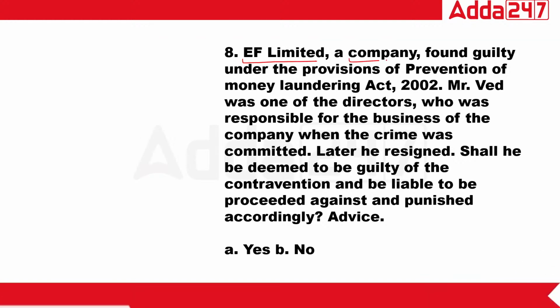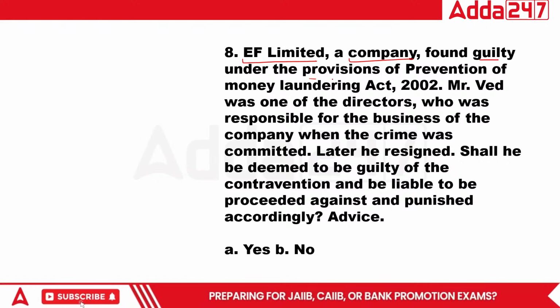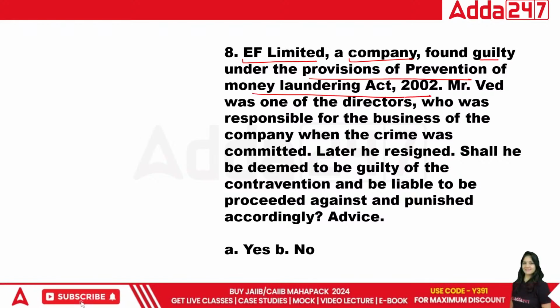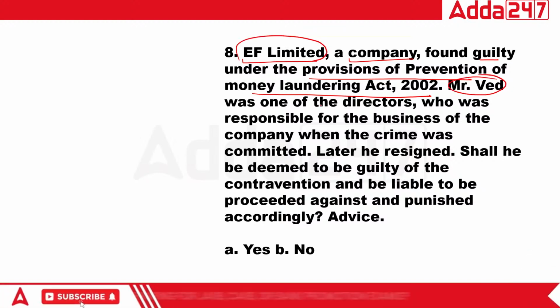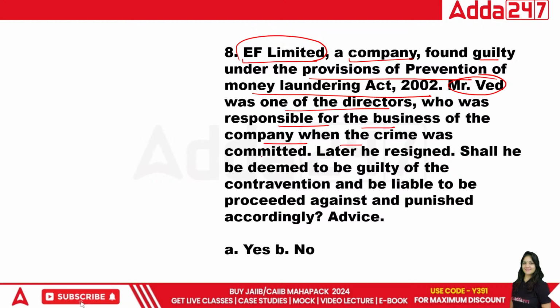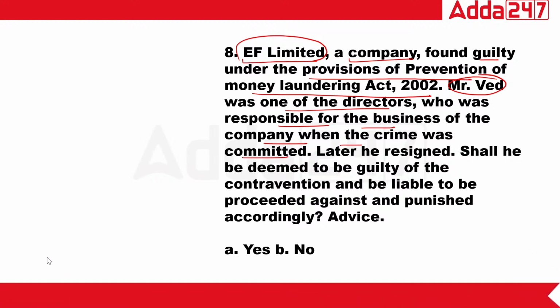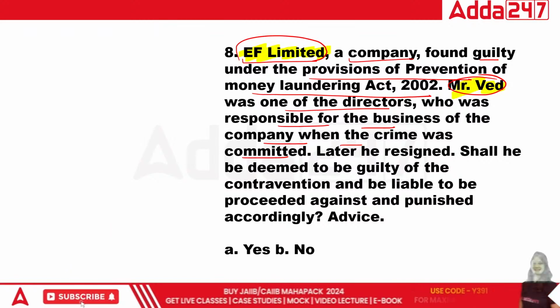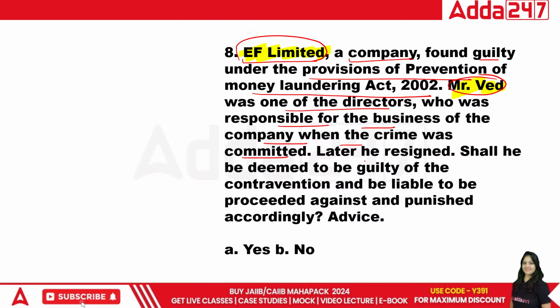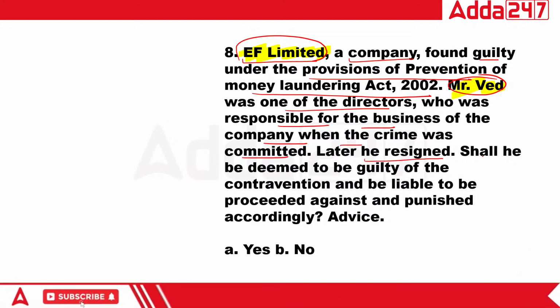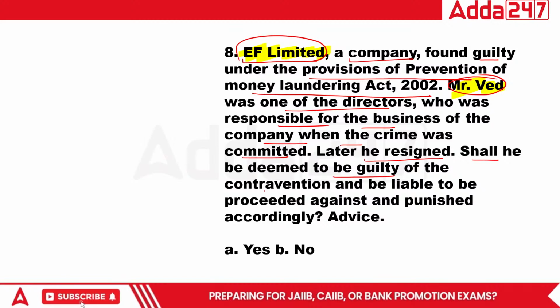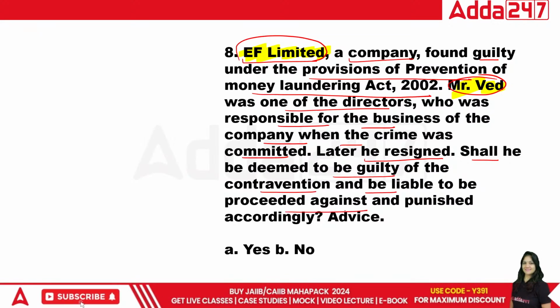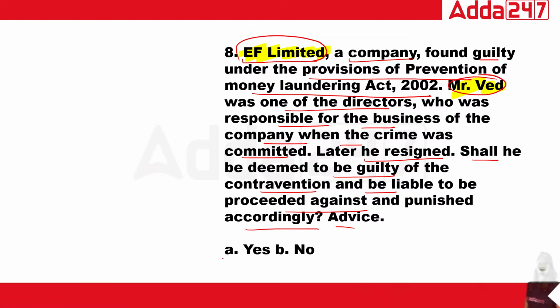EF Limited, a company, is found guilty under the provision of the Prevention of Money Laundering Act. Okay, this is a company. Mr. Wade was one of the directors who was responsible for the business of the company when the crime was committed. So here are two names, EF Limited and Mr. Wade. After that, later he resigned. Shall he be deemed to be guilty of the contravention and be liable to be proceeded against and punished accordingly? Advise, say yes or no.